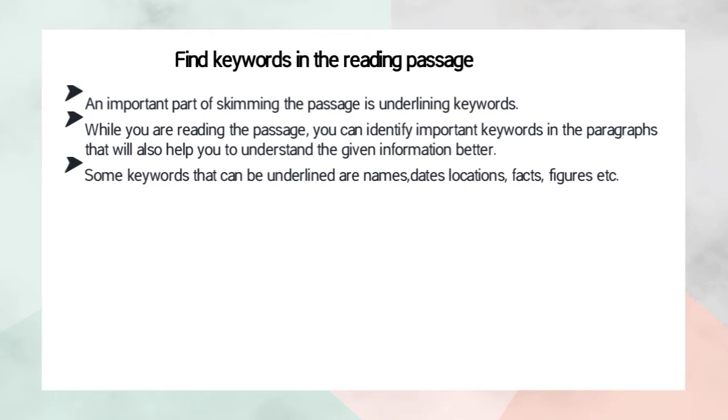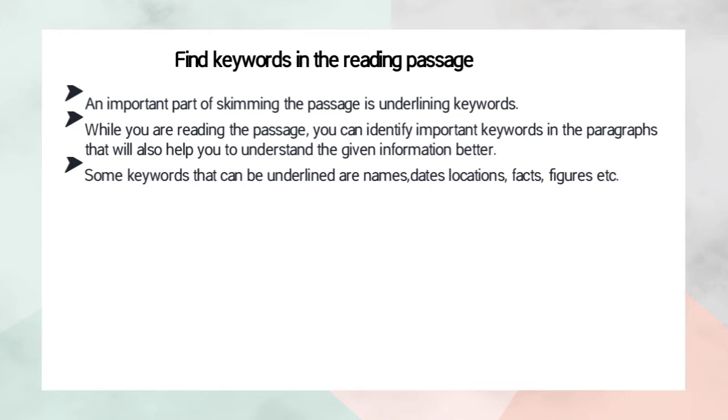The keywords that we can underline from the passage are names, locations, facts, figures, and etc., or any other information we need from the text.